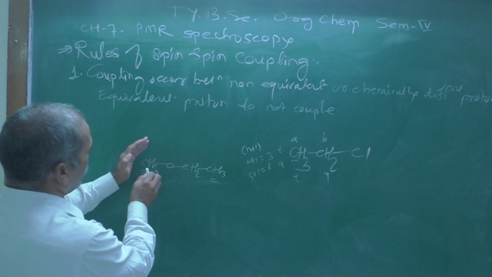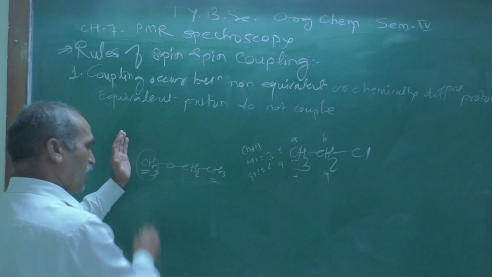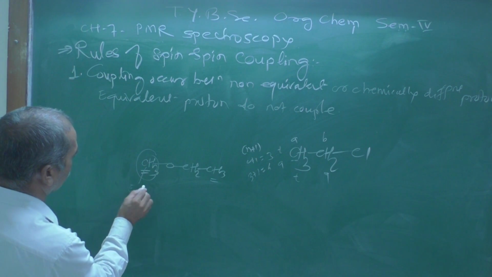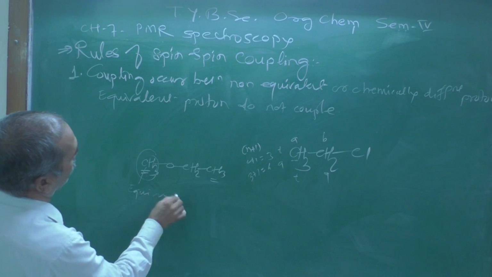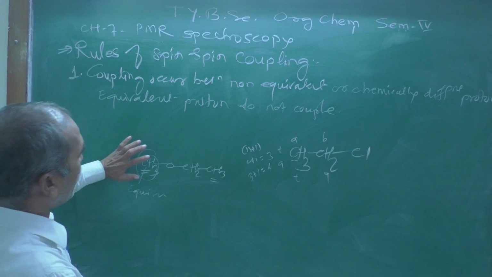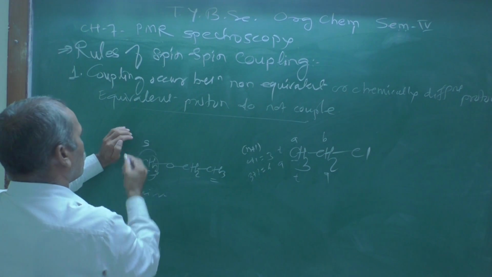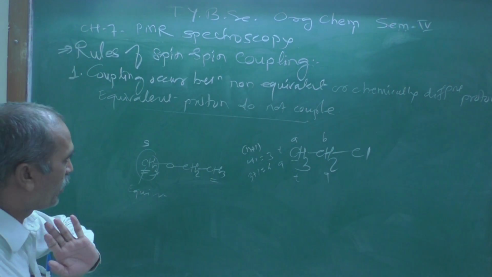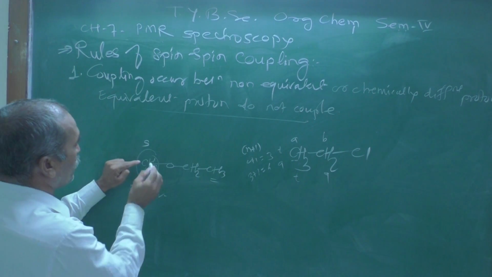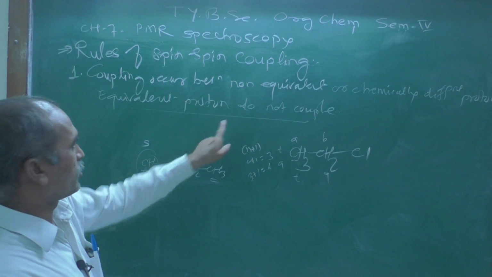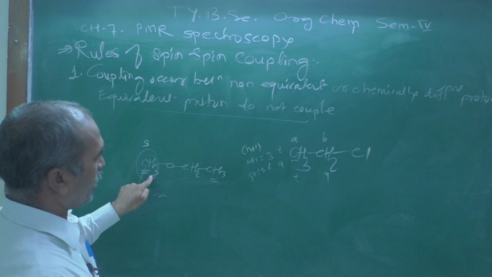But all three protons of it are chemically equivalent, so these three protons do not couple with each other and will give you a singlet, because there are no neighbors. These are the equivalent protons that do not couple.